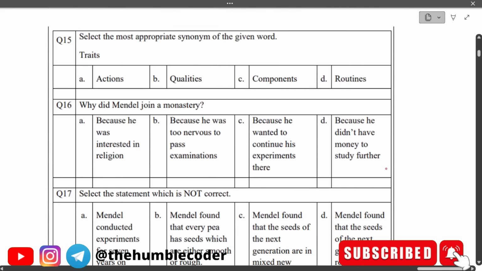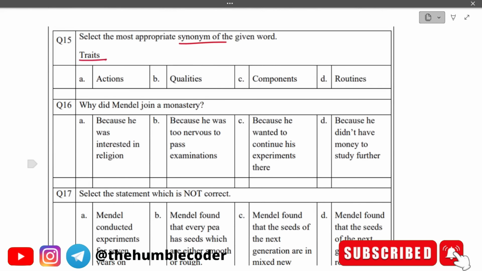Okay, so the question is, select the most appropriate synonym of the given word. The given word that we have is traits. The options are actions, qualities, components, and routines. So the correct answer in this case is going to be qualities. Traits means qualities, that is why we are selecting this word.